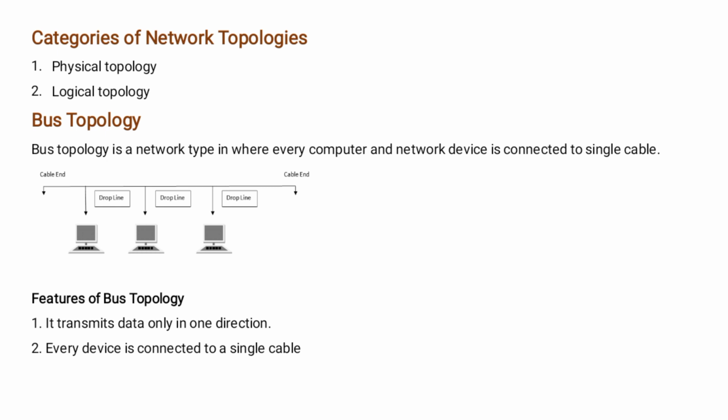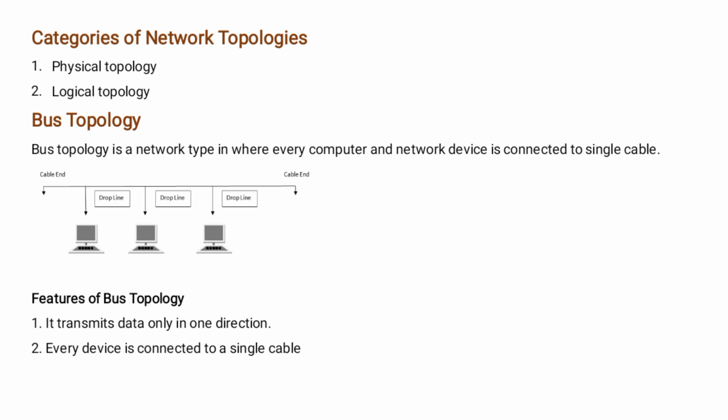Bus topology is a network type in which every computer and network device is connected to a single cable. See, the figure shows bus topology. Now, the features of bus topology: it transmits data only in one direction and every device is connected to a single cable. The benefits of bus topology: it is cost effective. The cable required is the least compared to other network topologies. It is used in small networks, it is easy to understand, and it is easy to expand by joining two cables together.